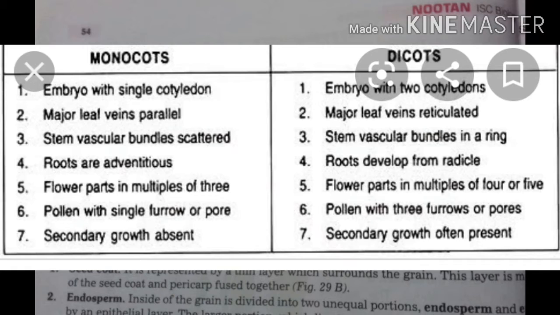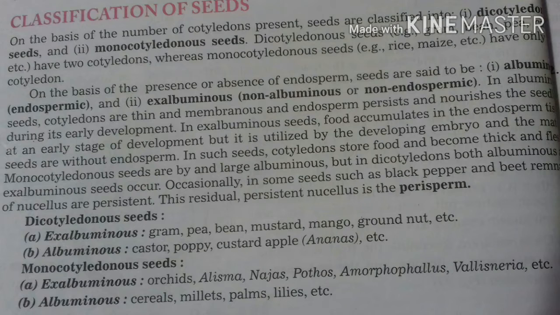Monocotyledon seeds are mostly albuminous, but in dicotyledons both albuminous and ex-albuminous seeds occur. Occasionally, in some seeds such as black pepper and beet, remnants of nucellus are persistent. This residual persistent nucellus is the perisperm.